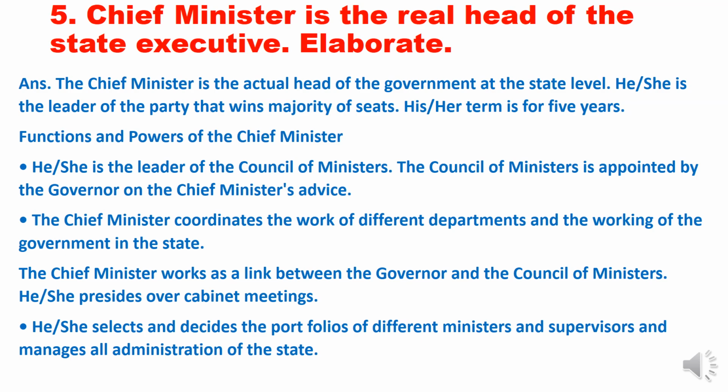He is the leader of the Council of Ministers. The Council of Ministers is appointed by the Governor on the Chief Minister's advice. The Chief Minister coordinates the work of different departments and the working of the government in the state. The Chief Minister works as a link between the Governor and the Council of Ministers. He or she presides over cabinet meetings. He or she selects and decides the portfolios of different ministers and supervises and manages all administration of the state.